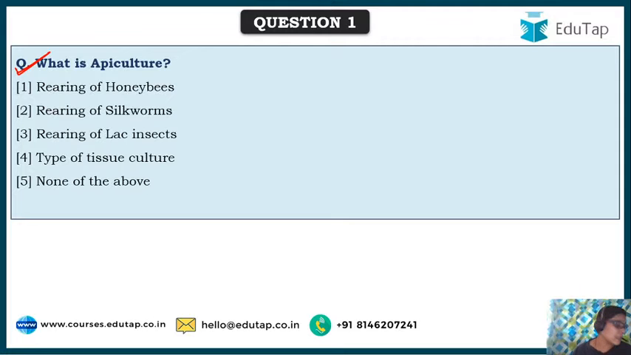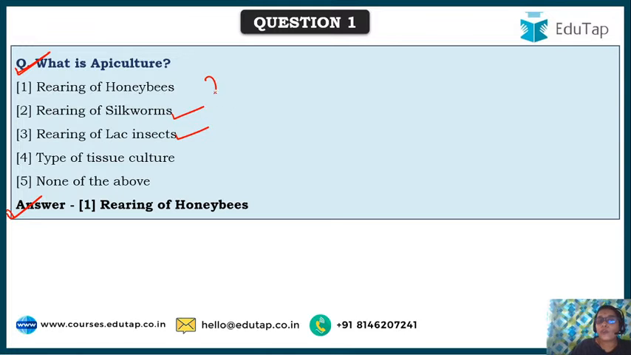So here the correct answer is apiculture. It is rearing of honeybees. And what is rearing of silkworms called? Anyone? No one? Okay. Rearing of silkworms is called sericulture. Rearing of lac insects is called lac culture.